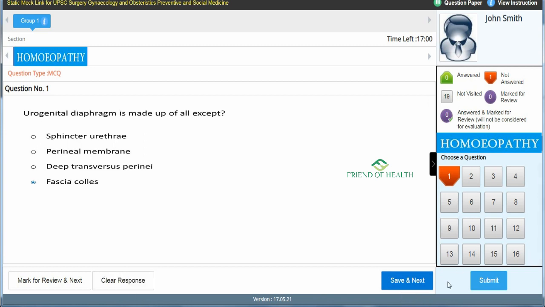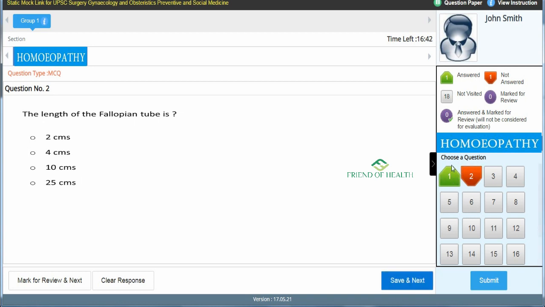That is one advantage in the computer-based recruitment test. Once you have answered and given the save and next option, you can still come back. Maybe if you are on the 16th question, you can go back to the first question and clear the response. That is the advantage. So when I click the answer and give save and next, you can see the change in the question answer palette. The first is answered, so green color will come.